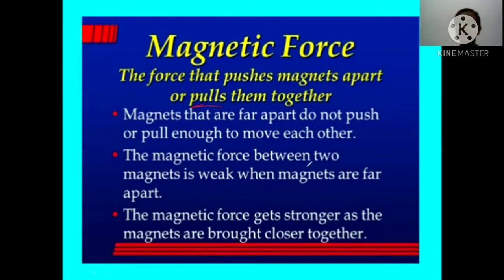So that is known as magnetic force. It's a part of non-contact force. It is not visible to us. The objects are not in contact, but they are pulling each other. So it is known as magnetic force.